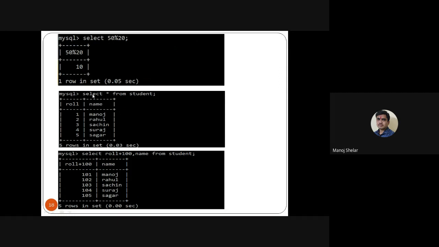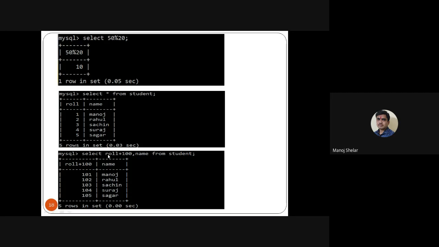Then select star from student. Using the arithmetic operator in a query, very easy. So select star from student displays all records of the student table. Then suppose select roll number plus 100 comma name from student. So here we use the plus arithmetic operator, right? The existing roll number value for Manoj is 1. So 1 plus 100, here it displays 101 Manoj. Here Rahul 2, so 2 plus 100, 102.